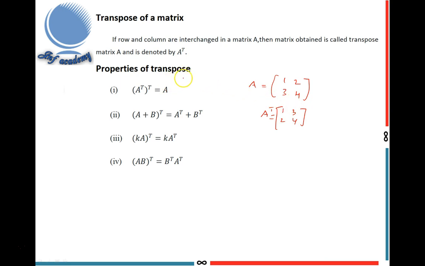Next, properties of transpose. (A transpose) whole transpose equals A, and (A plus B) whole transpose equals A transpose plus B transpose. K is a scalar and A is a matrix: (K A) whole transpose equals K times A transpose, since the scalar can be taken outside. And (AB) whole transpose equals B transpose A transpose. These are very important properties of transpose.